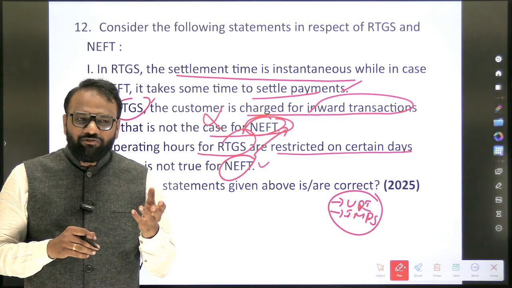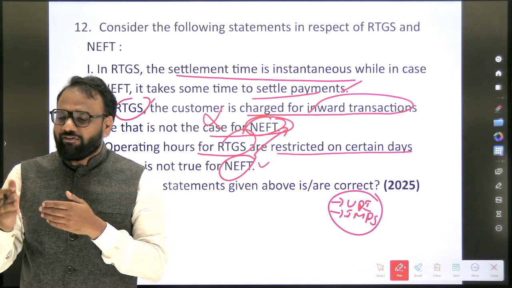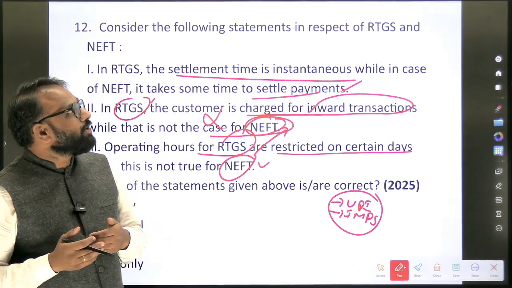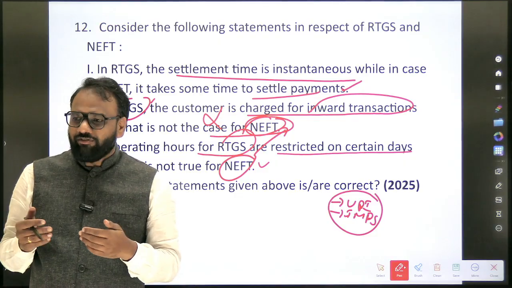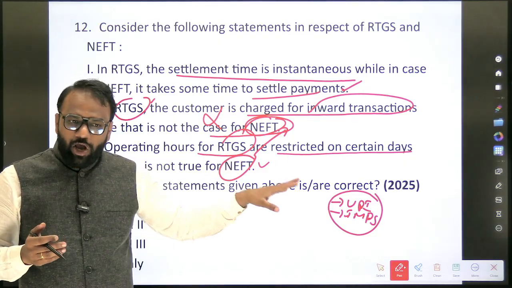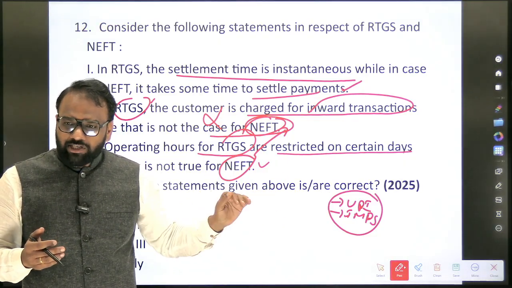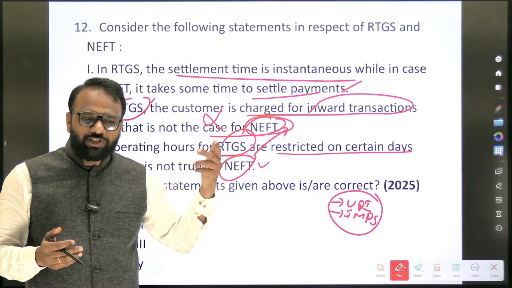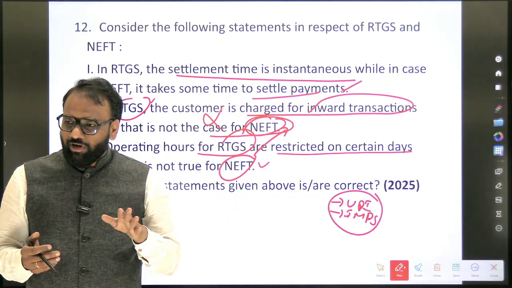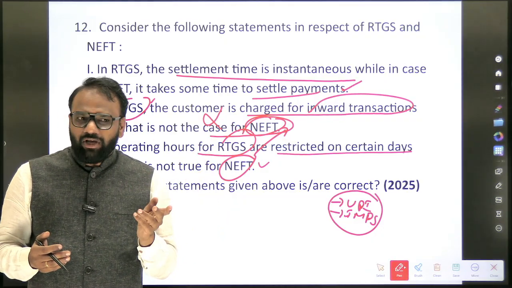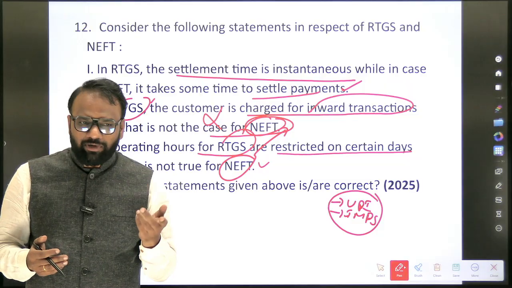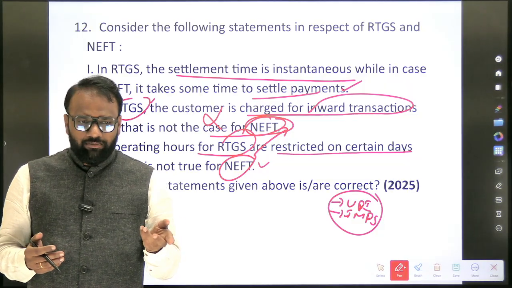Instantaneous. Now see, the things which we use in our day-to-day life, we are very much aware of. But the things which we do not use in our day-to-day life, we are not aware of. So for them also I have prepared. Even if I have missed out, these are the basic things you should ask yourself: whether some charges are involved, yes or no, whether it is instantaneous or will consume some time, and who operates them.